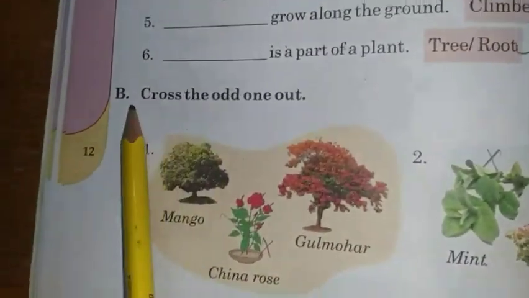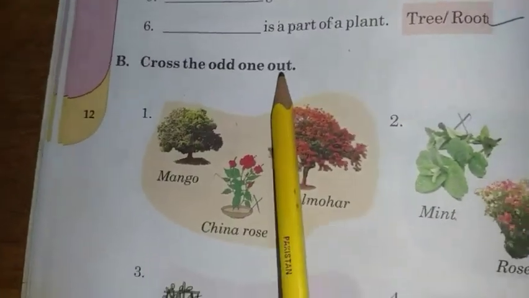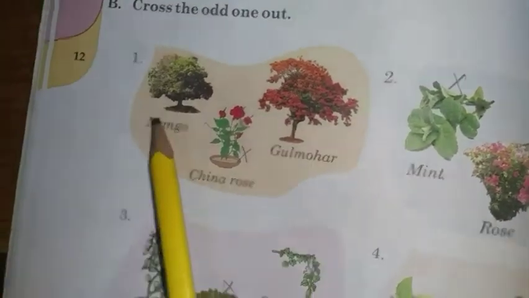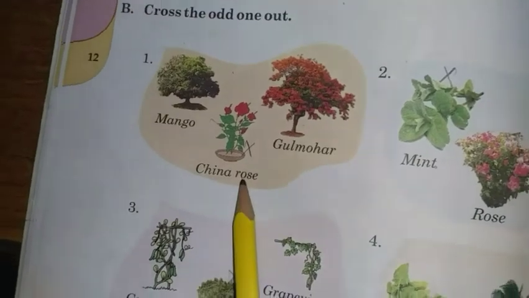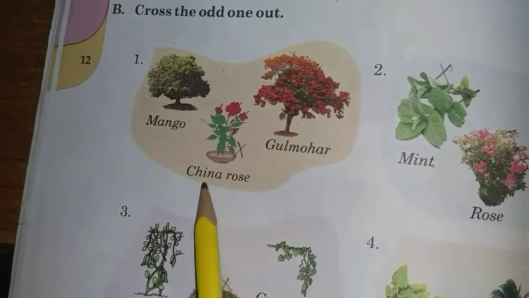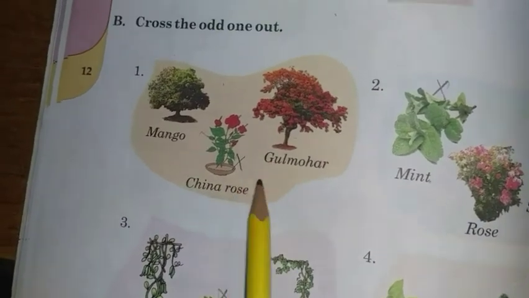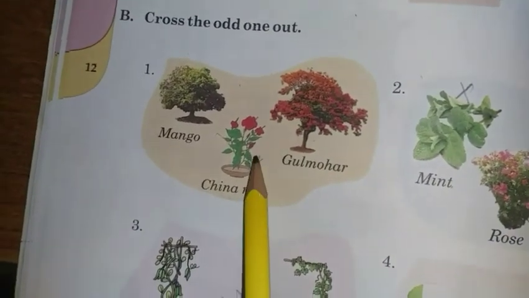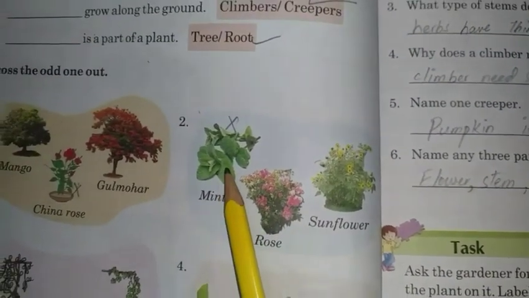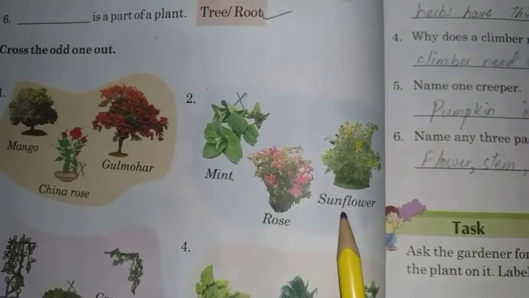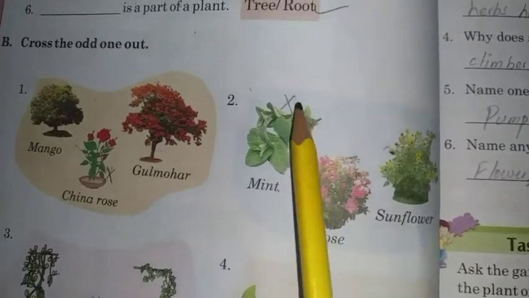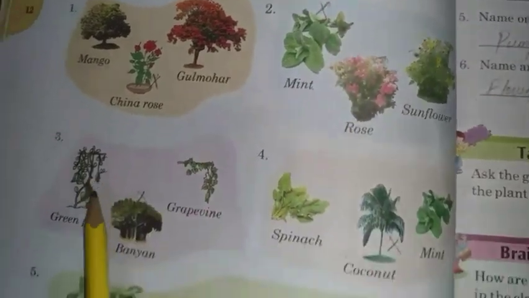Part B. Cross the odd one out. Now you have some pictures and you have to cross the odd one out. First, mango, gulmohar and China rose. Students, mango and gulmohar are trees but China rose is a shrub. So this is the odd one. We will cut China rose. Next, mint, sunflower and rose. Sunflower and rose are plants and mint is a herb. So we will cross this one out.